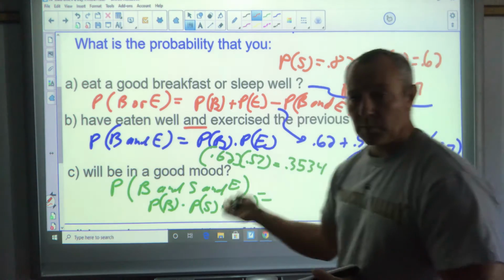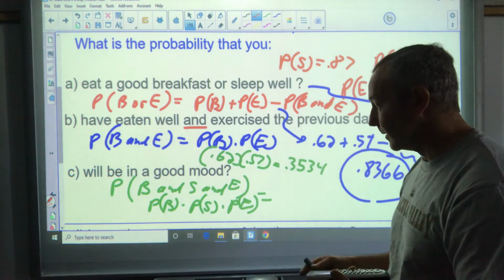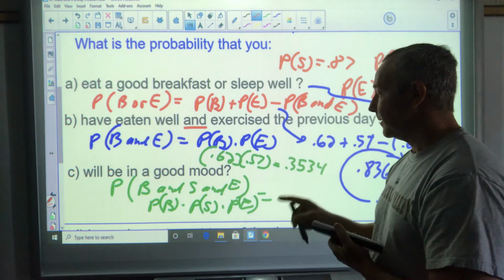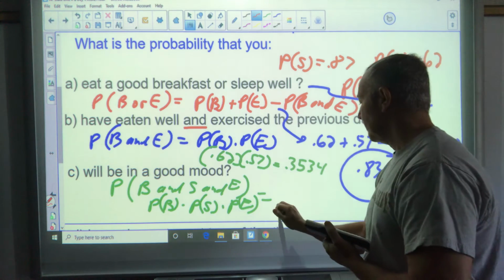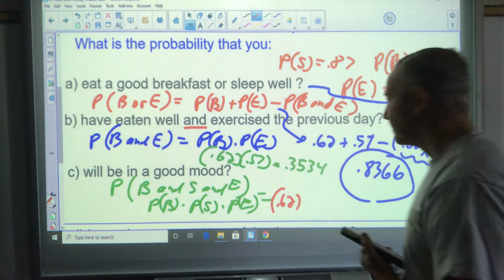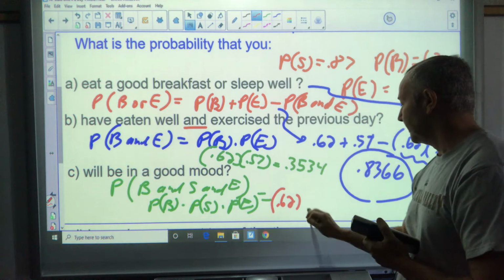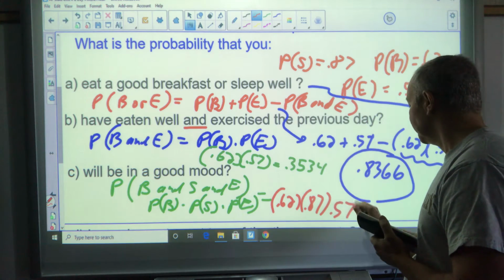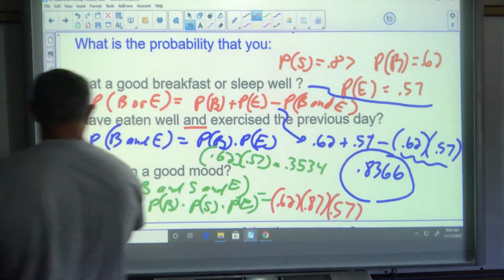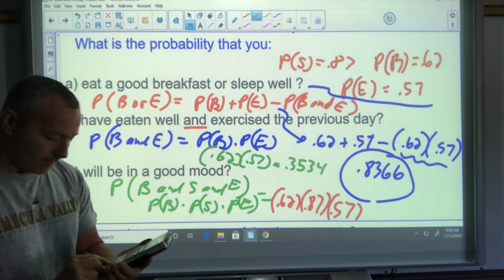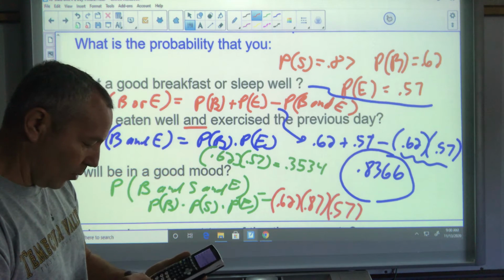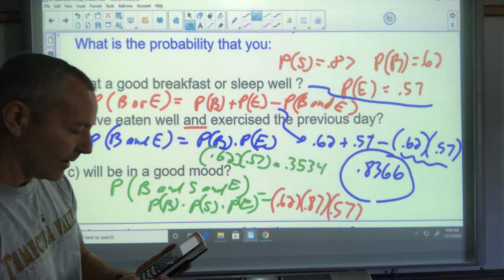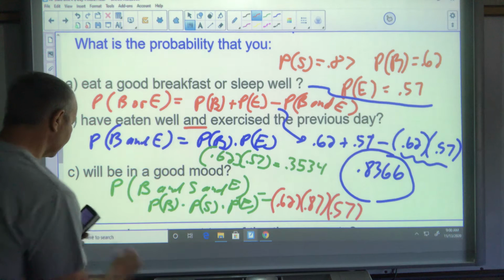All right, one more note. You don't need to show this work on the AP exam, but you do need to show the calculation. So you want to plug your numbers in, at a minimum, and show that step. So breakfast is 0.62, sleeping is 0.87, and exercise is 0.57. All right, let's get that. 0.62 times 0.87 times 0.57, and that is 0.3075.